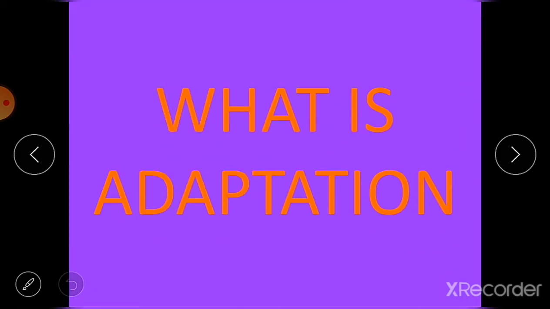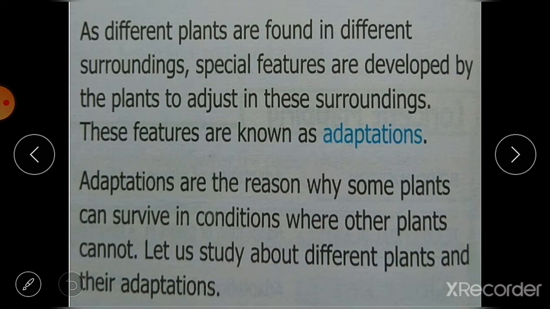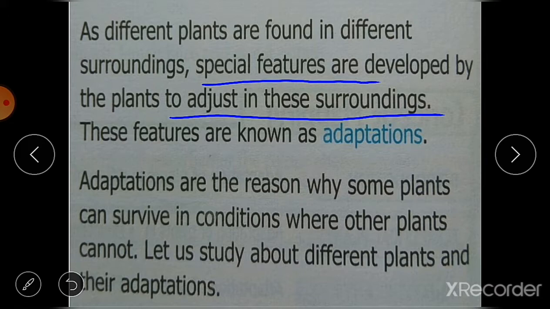Then what is adaptation? Let's see what is adaptation. As different plants are found in different surroundings, special features are developed by the plant to adjust in this surrounding. Now we know that plants are growing in different surroundings, their habitats are different, and that's why according to habitat these plants have some special features. Okay, and these features help these plants to adjust themselves in these surroundings, and these features are known as adaptations.